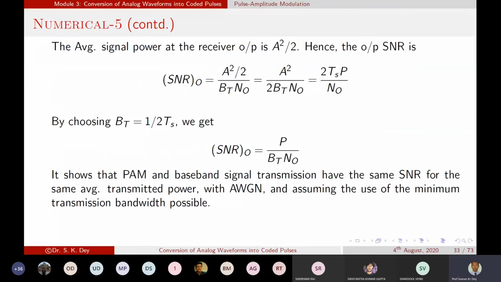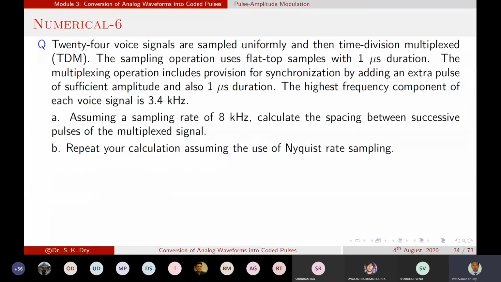Okay, now move to the next problem. Now in this problem, 24 voice signals are sampled uniformly, and then time division multiplexed. Already I hope all of you know the time division multiplexing. The sampling operation uses a train of samples with 1 microsecond duration, and the multiplexing operation includes the provisioning of synchronization by adding an extra pulse of sufficient amplitude, also of 1 microsecond duration.